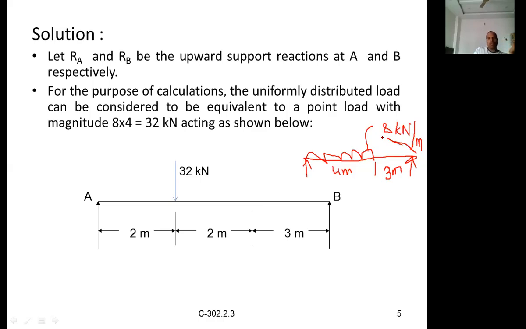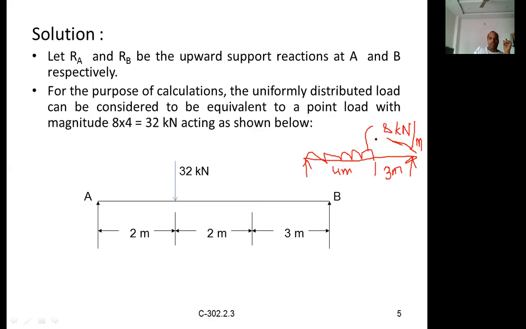Unit run means it can be a meter, but not always a meter. It can be a centimeter or a millimeter. But generally, loads will not be mentioned over a small length, and millimeters and centimeters are generally not considered. That is why it is generally per meter length.